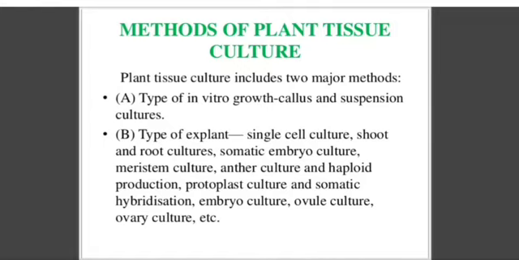Next one is protoplast culture. When we isolate the protoplast from the cell, protoplast means a cell without a cell wall. When we digest the cell wall of the cell and that cell can be cultured, that is known as protoplast culture. Next one is somatic hybridization.